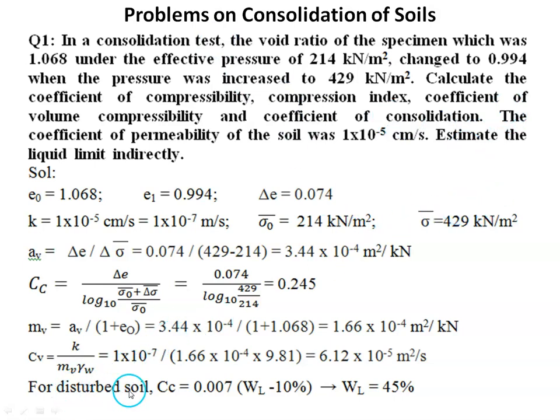If it corresponds to field soil, like undisturbed soil, then we have to take 0.009. Because it is the disturbed soil laboratory specimen, we have to take 0.007 into liquid limit minus 10%. So here, because the compression index is already known, 0.245, by substituting this value in this equation, we can estimate the liquid limit, that is 45%.